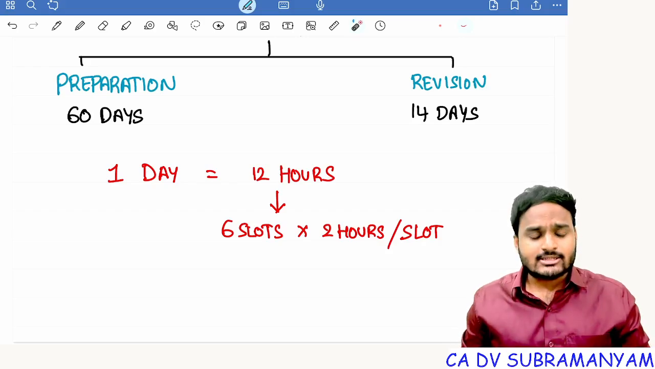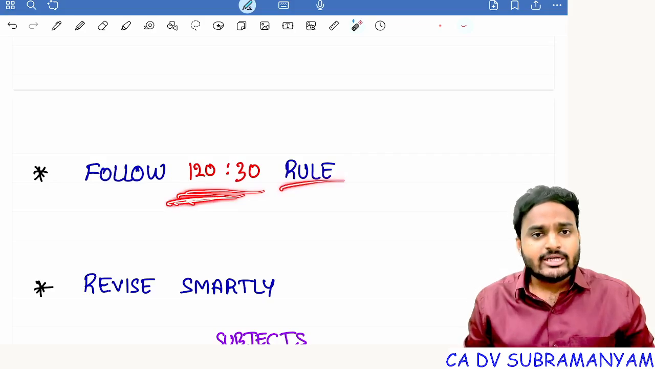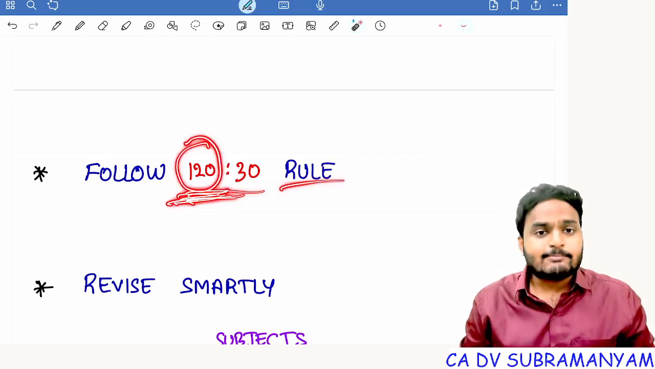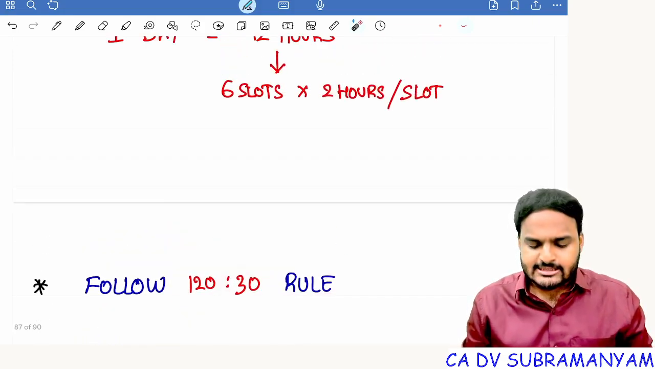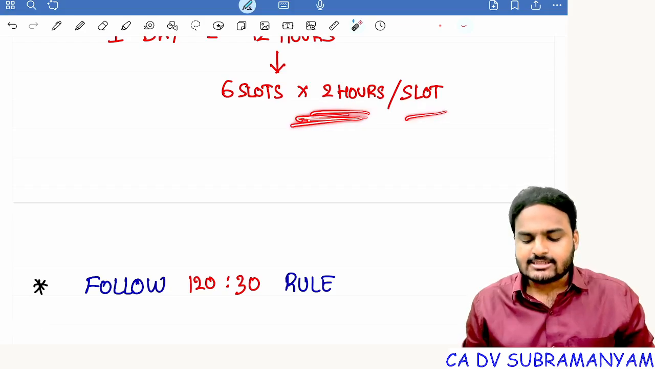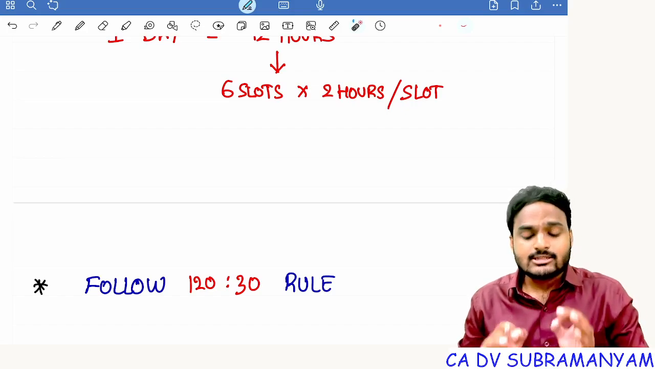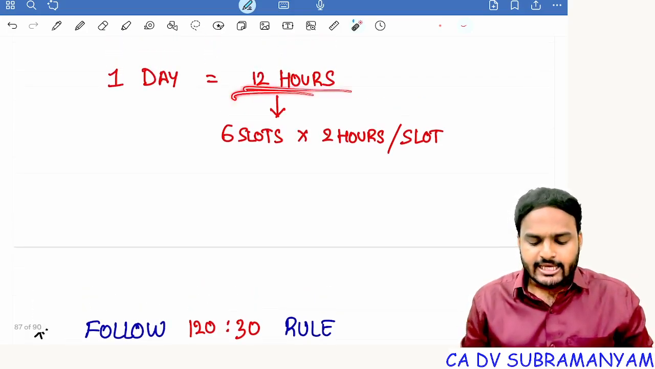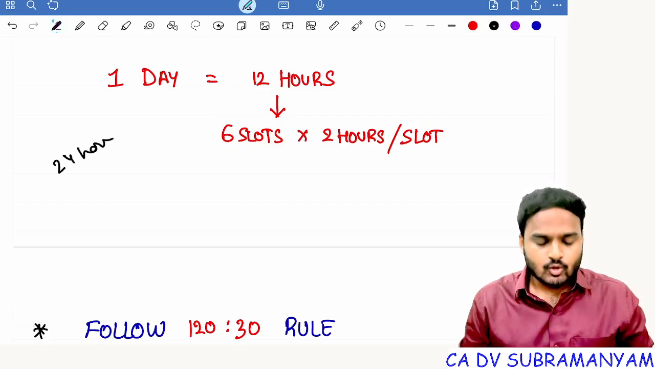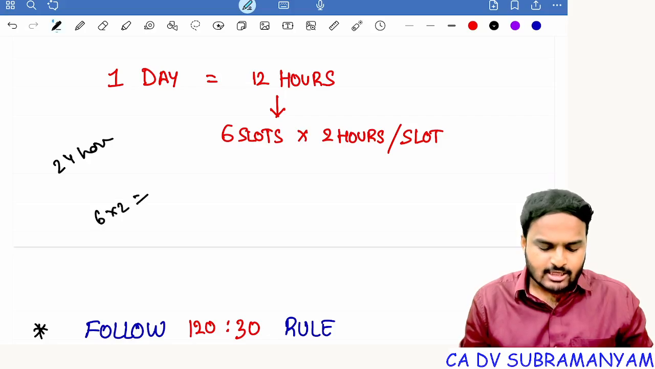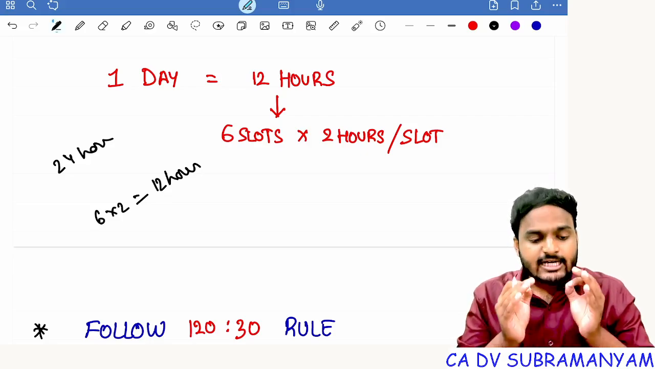Getting my point, students? So simply follow the 120:30 rule. Sir, what is this 120:30 rule? 120 minutes preparation, 30 minutes break. 120 minutes is nothing but 2 hours, a slot. So daily you are having 6 slots. 6 into 2 hours, 12 study hours. In a day, you will find 24 hours, right? Yes or no? 6 slots into 2 hours means how many hours? 12 hours. And between these slots, you take a 30 minutes break.